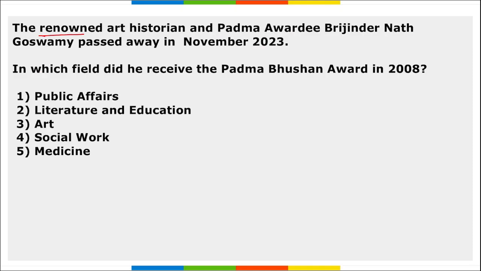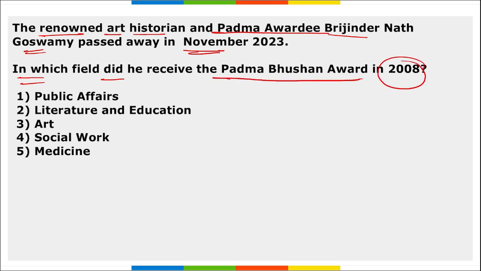Next, the renowned art historian and Padma awardee Brijendra Nath Goswami passed away in November. In which field did he receive the Padma Bhushan award in 2008? So, remember, Brijendra Nath Goswami, he passed away recently, right? And he received the Padma award in 2008.